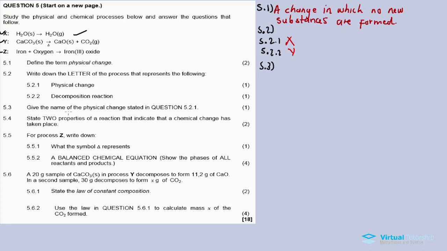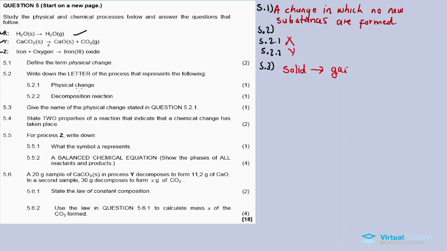give the name of the physical change stated in 5.2.1. Look here, who are they talking about in 5.3? We are talking about X. Give the name of the physical change stated in question 5.2.1.